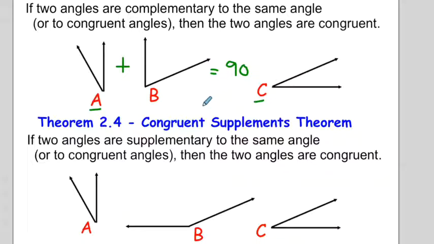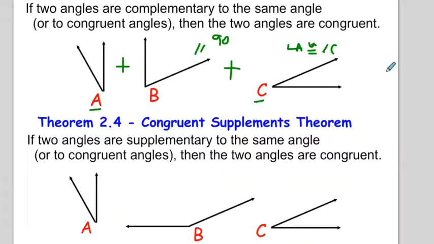So let me draw it this way. When I add angle B to angle C, I get 90. And when I add angle A to angle C, I get 90. That means that angle A and angle C have to be congruent. There's no way around it. If I add A to B and C to B, and in both cases I get 90, that means that angle A and angle C must be congruent.